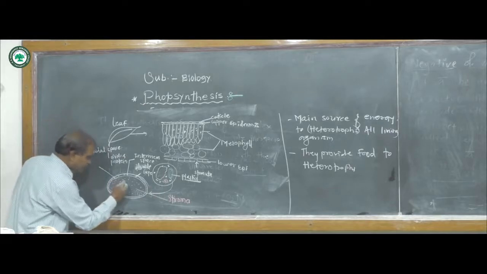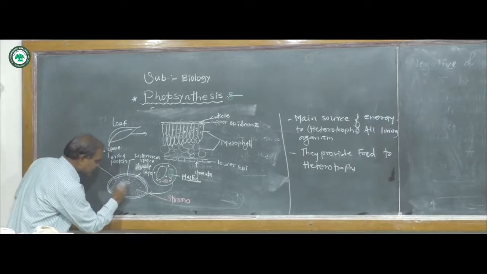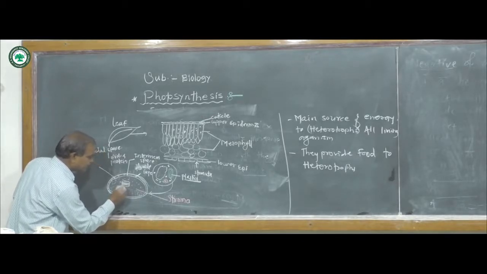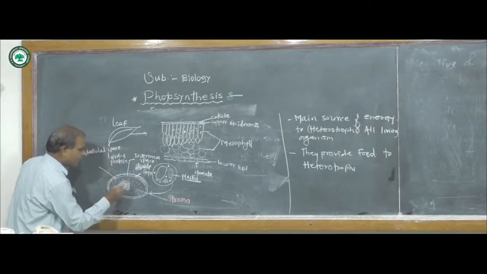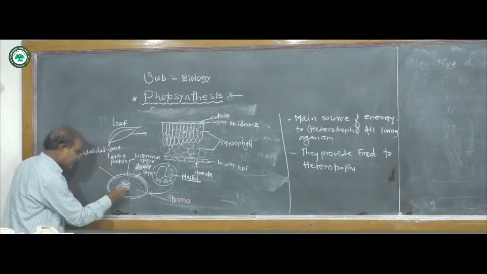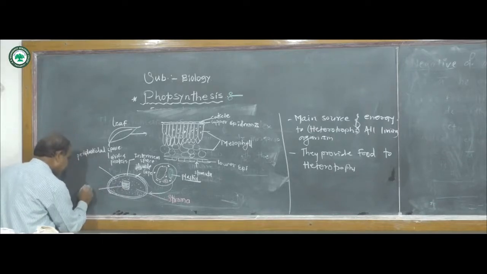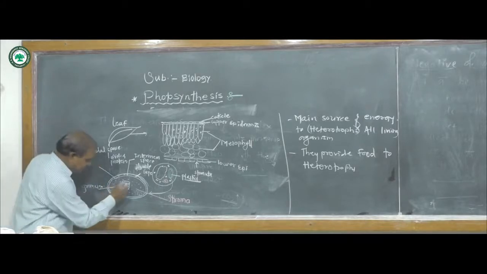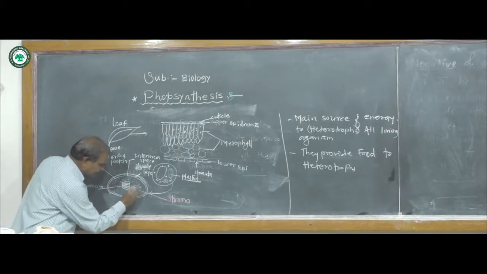Embedded in it are sac-like, coin-like structures. These are arranged one above the other and look like a stack of coins. This stack of coins is called a granum. These are the number of grana.